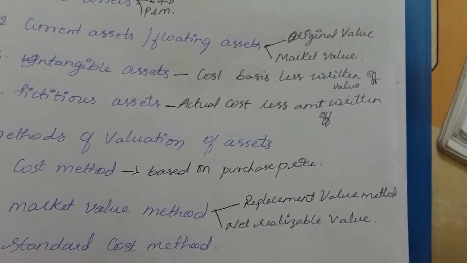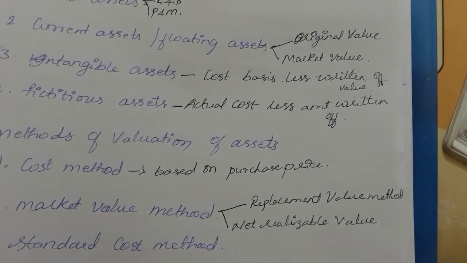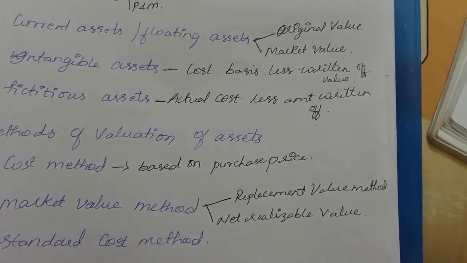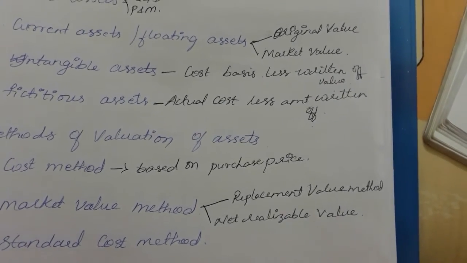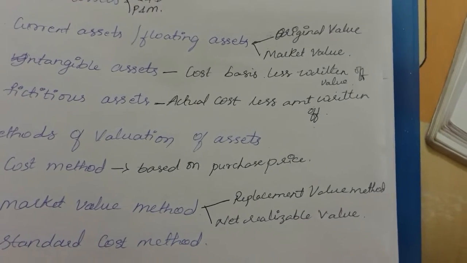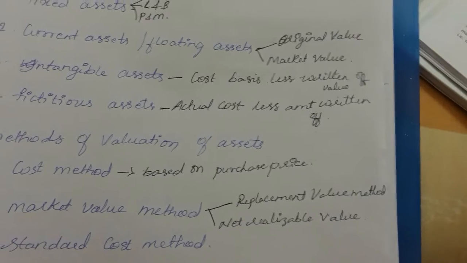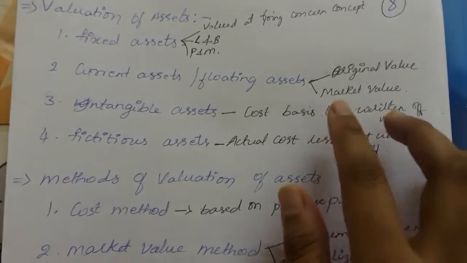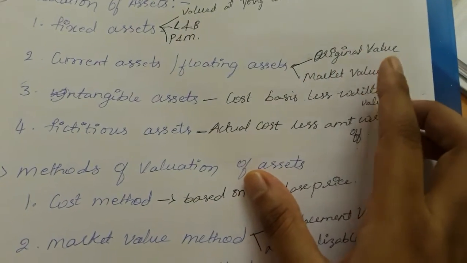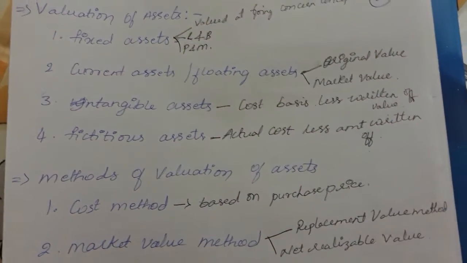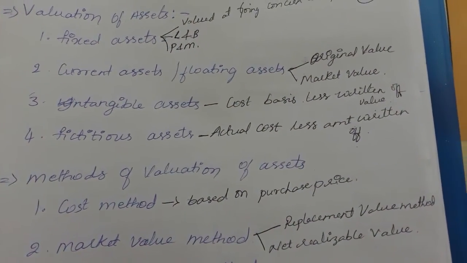Whichever is less, the cost price or the market price, will be considered, because they are intended to be converted into cash at the earliest possible time. So the cost price or the market value is taken into account for the purpose of valuation.